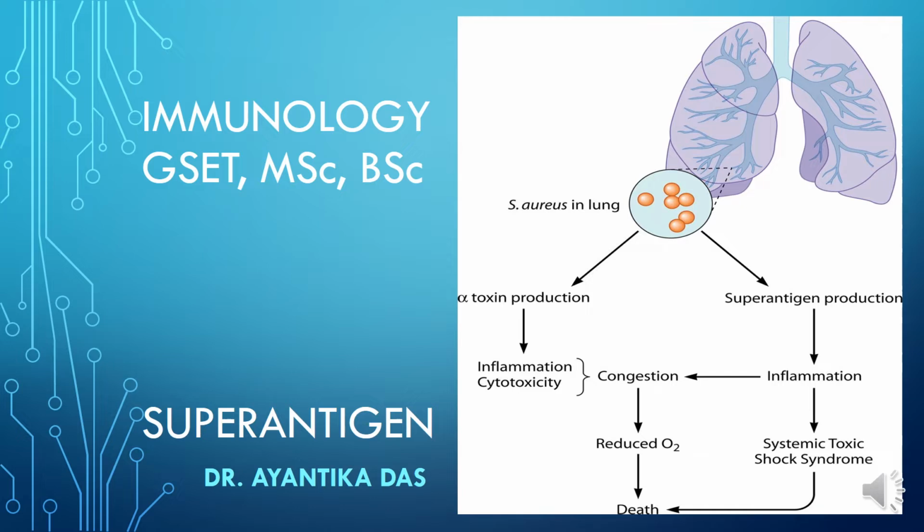The reason why the superantigen is so much in discussion is because of their potent effect. They cause a wide variety of effects, from food poisoning to toxic shock syndrome to pathogenesis of autoimmune diseases, and also development of immunodeficiency.